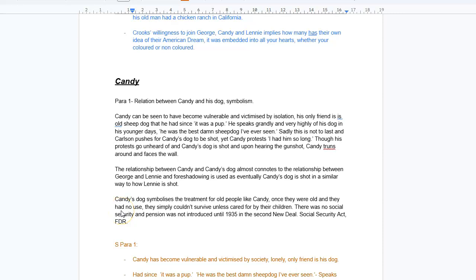Today we'll be looking at another character, Candy, from Of Mice and Men. And once again, let's go straight through it. The essay plan has been prepared right here. So, without further ado, the first paragraph of Candy is clearly going to be his relationship between himself and his dog, a set of symbolism portrayed by Steinbeck.